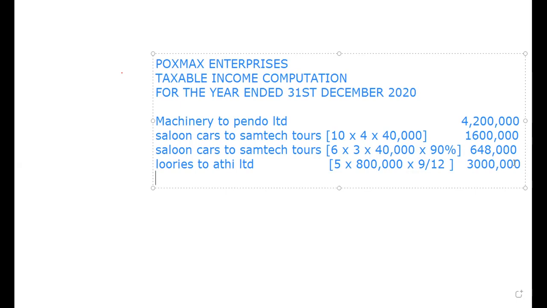Next, after lorries, we are told 6 pickup vehicles to Fahari in Rwanda for 200,000. Remember, this company, Boxmax Enterprise, is a resident, so we also tax that. We are told it is the pickup vehicle to Fahari Limited. Let me open the bracket. Pickup vehicle to Fahari Limited.